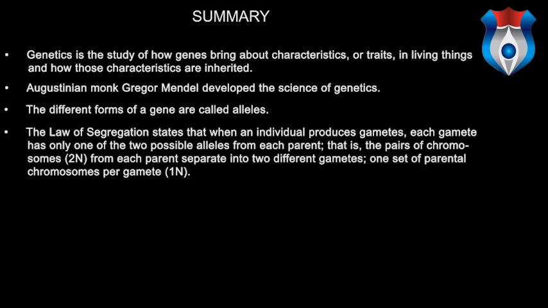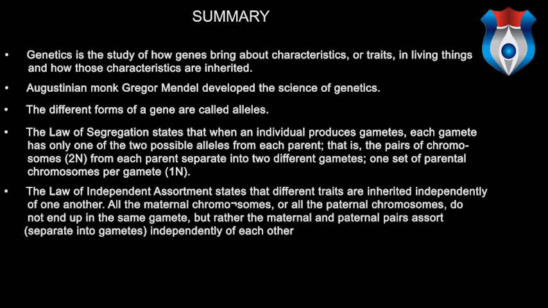The law of segregation states that when an individual produces gametes, each gamete has only one of the two possible alleles from each parent, that is, the pairs of chromosomes 2n from each parent separate into two different gametes, one set of parental chromosomes per gamete 1n.